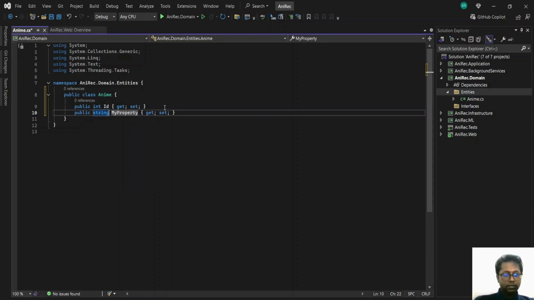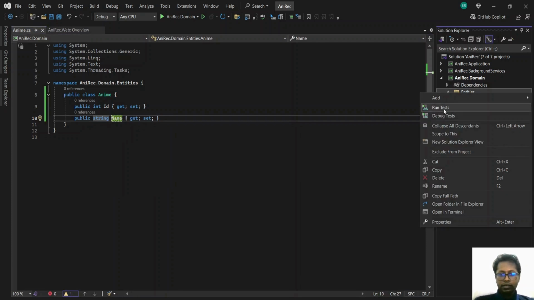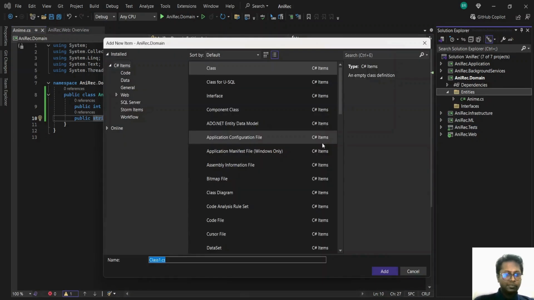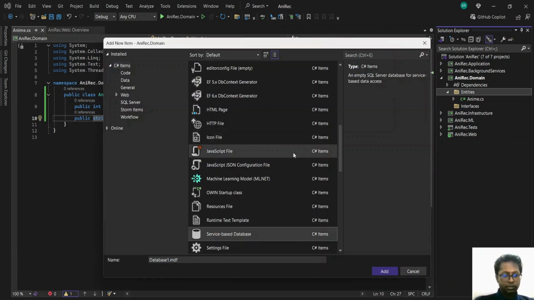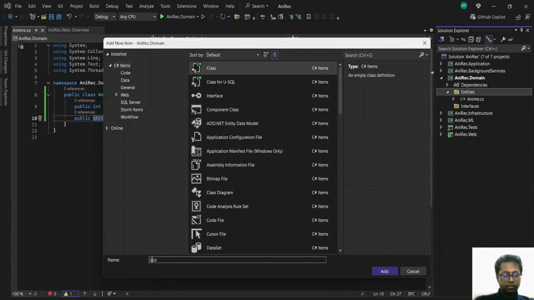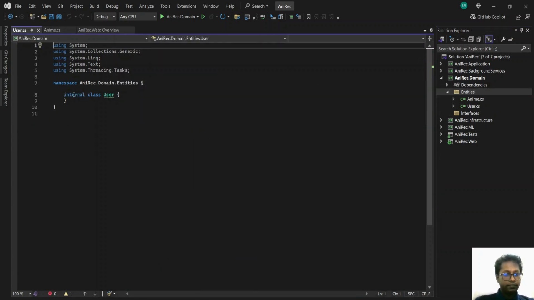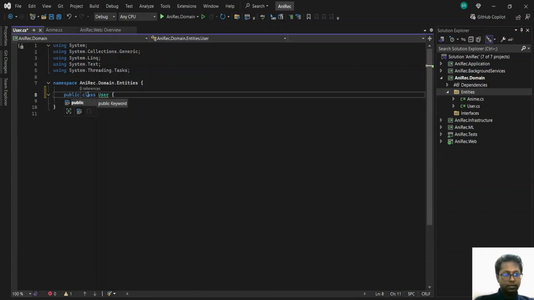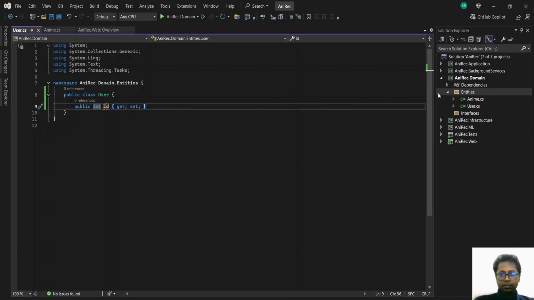So string. Keep this simple. The next one, we would need users for the system to use, right? So we'll call this User. Int ID. For now, we'll just keep the ID. Later on, we'll add more fields to this.